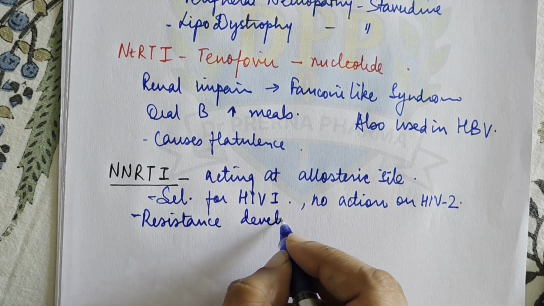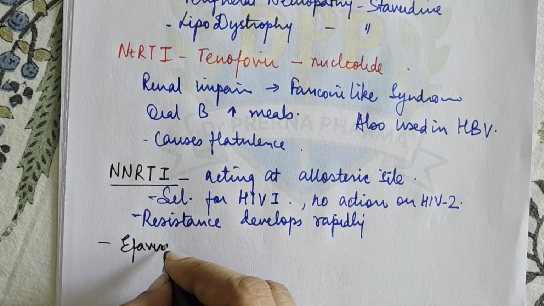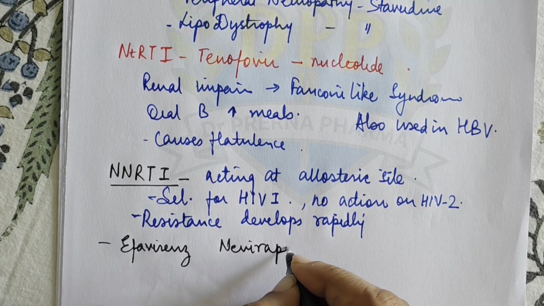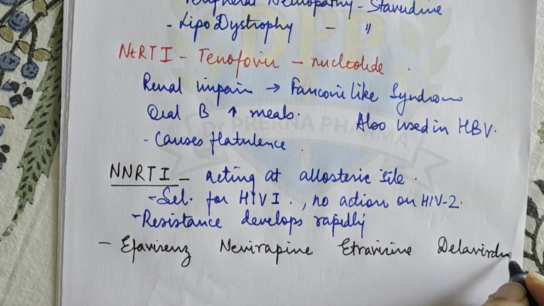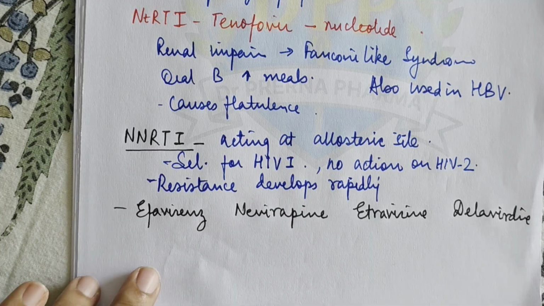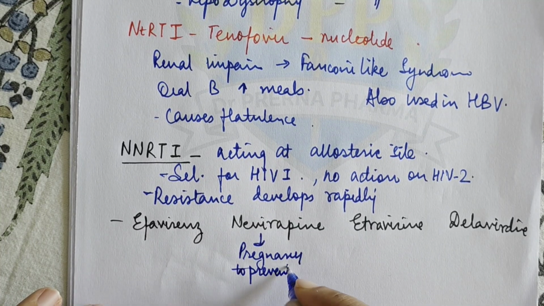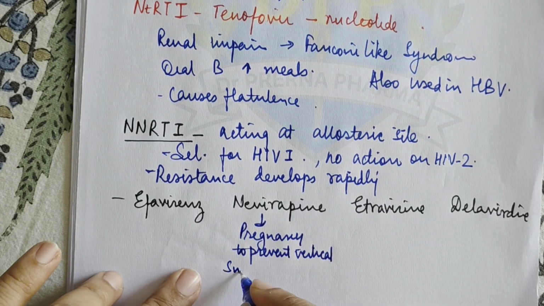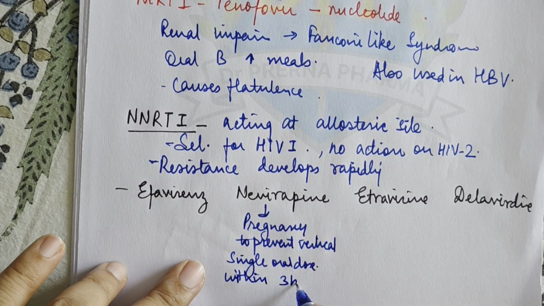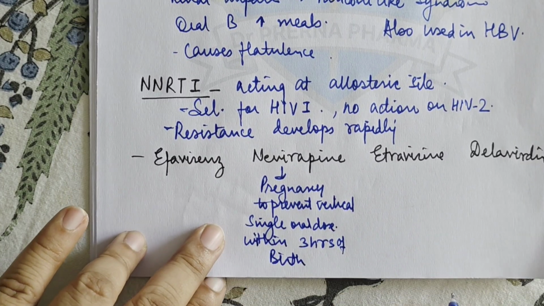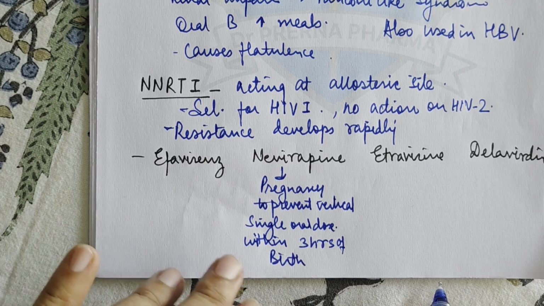Resistance develops rapidly. So the drugs in this group are efavirenz, nevirapine, etravirine and delavirdine. Okay. Now individually, if we look, nevirapine is used in pregnancy to prevent vertical transmission. A single oral dose is given to the mother and to the neonate within 3 hours of birth, and is found to be effective. It also decreases transmission to 13%. However, it causes hepatotoxicity, so it is not really preferred.